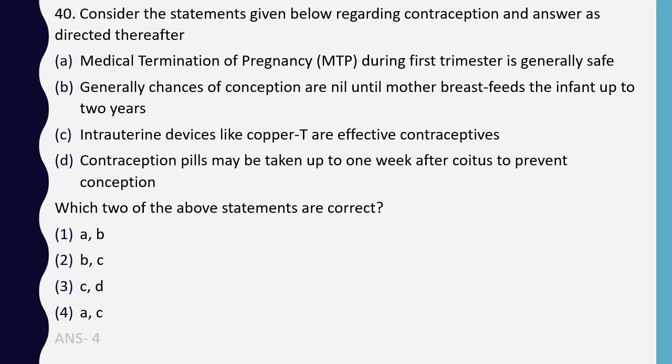The correct answer is option 4, that is option A and option C are correct. In statement B, generally chances of conception are nil until the mother breastfeeds the infant up to 6 months, not 2 years. Lactational amenorrhea is the term. Contraception pills may be taken up to 1 week after coitus to prevent conception. That's wrong. Emergency contraceptive is there, however, it is effective only up to 72 hours. So, not 1 week, 3 days after coitus; till 3 days if contraceptive pills are given, conception can be prevented. So, A and C are correct statements.